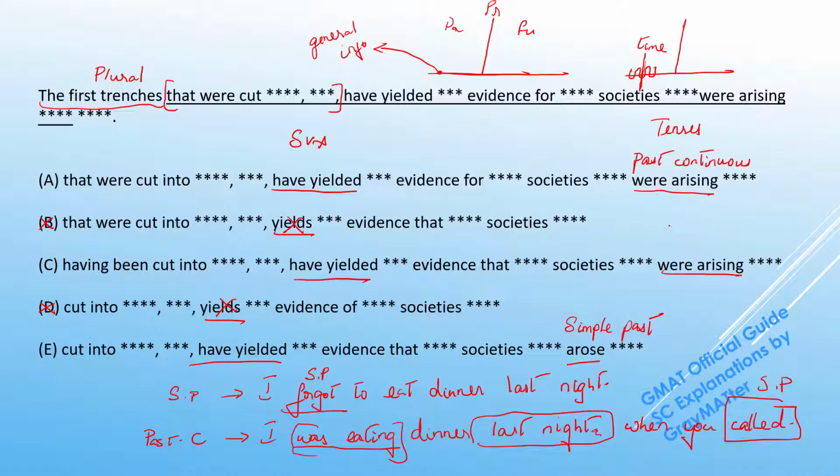So if we take this logic back into these answer choices, we can see that these past continuous actions do not have a specific reference point in the past. That is, when were they actually arising? So this indicates that we don't actually have to use the past continuous. We just have to use the simple past to give a general information about the past. So we can get rid of A and C. This leaves us with the right answer choice, E for echo.